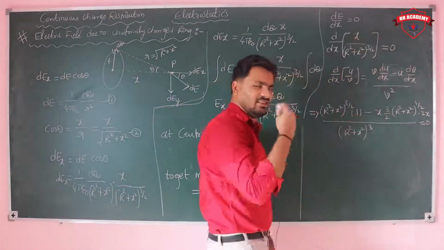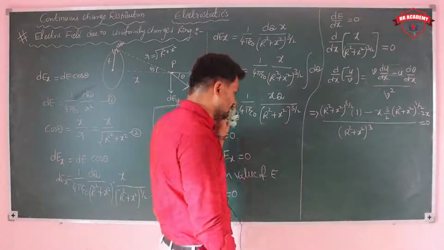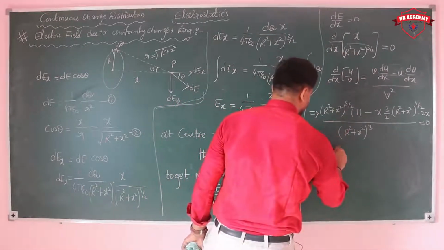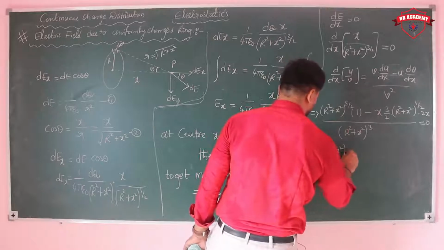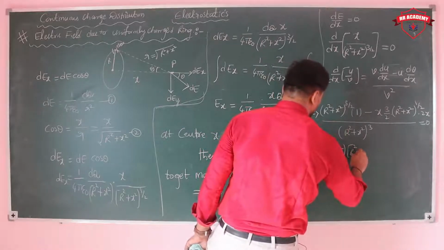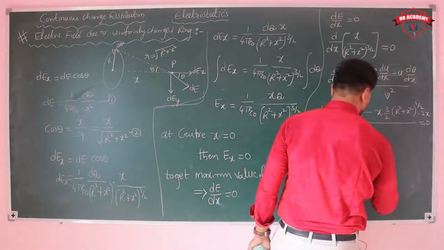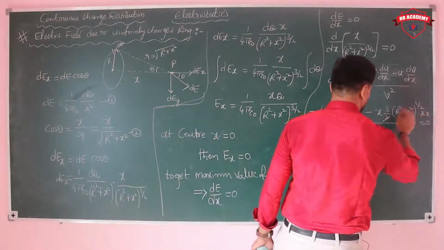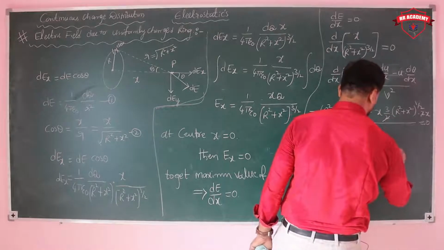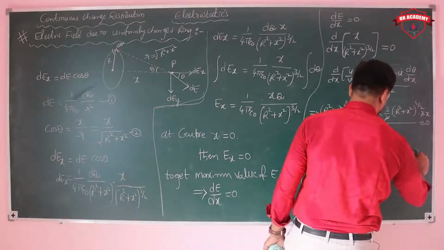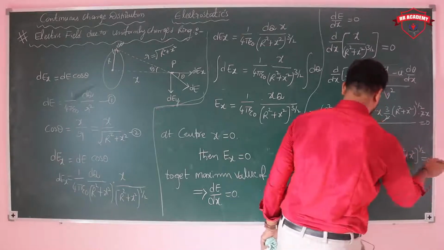You can send that side. And after that, you have (r square plus x square) into (r square plus x square) whole power 1 by 2, minus 3x square into (r square plus x square) whole power 1 by 2, which is equal to 0.